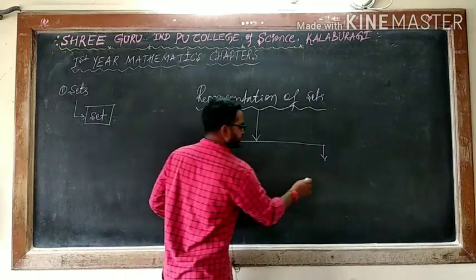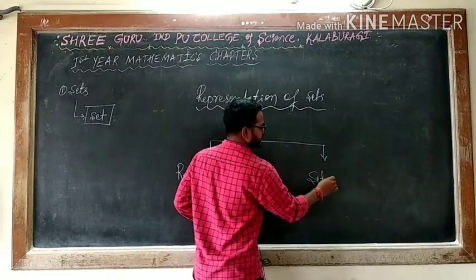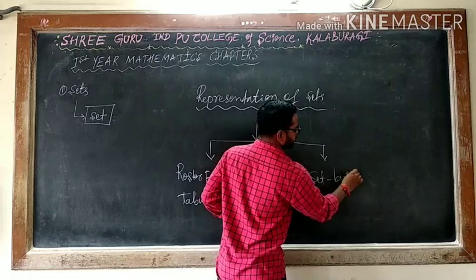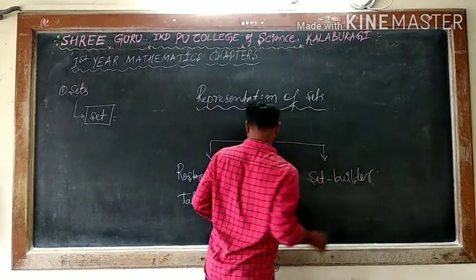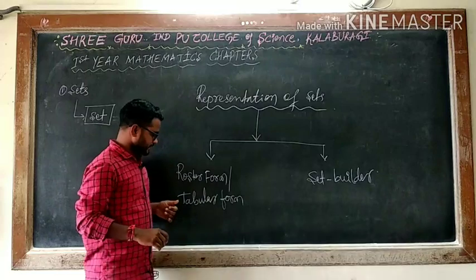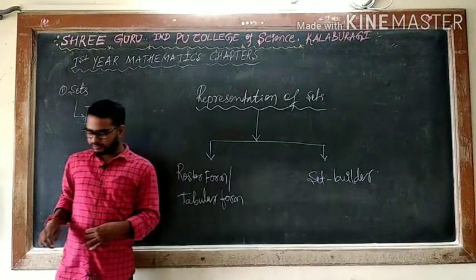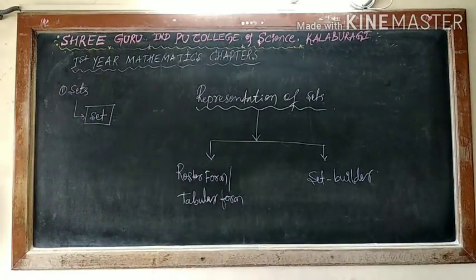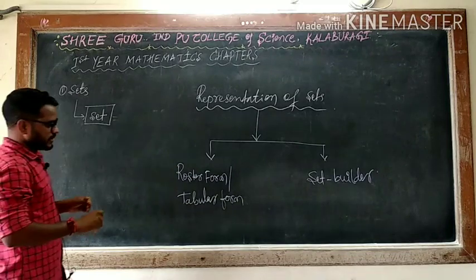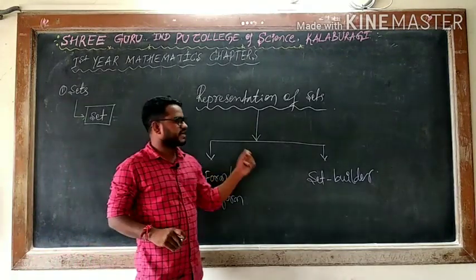Second one, set builder form. Roster form, another name is tabular form, and then set builder form. These two are the representations of sets. Means we can represent a set in two different ways. One is roster form and the other one is set builder form.